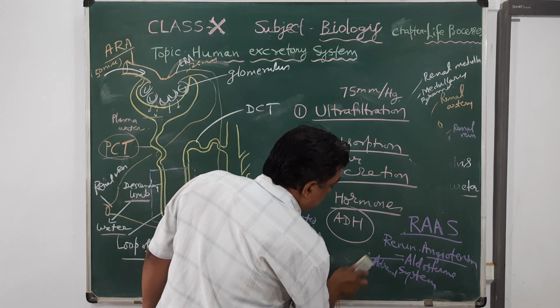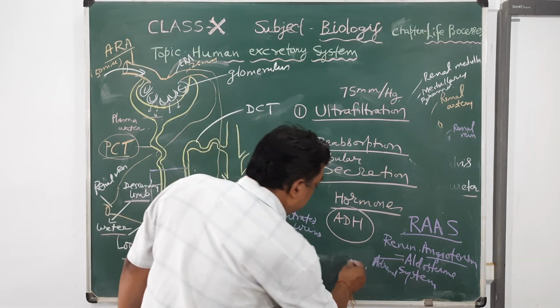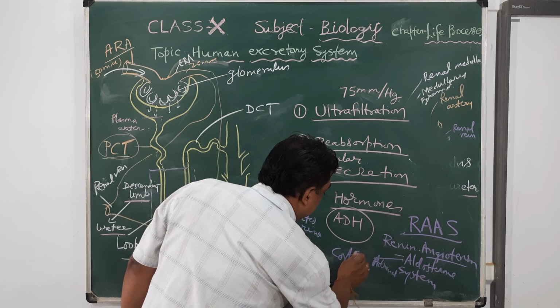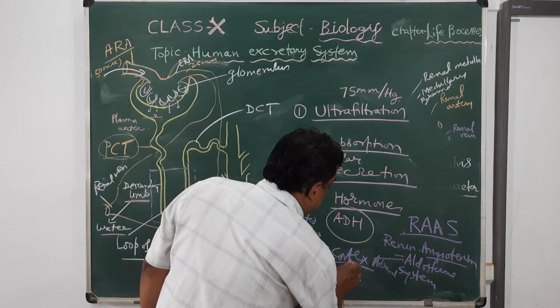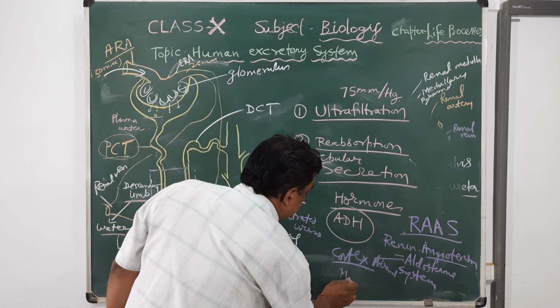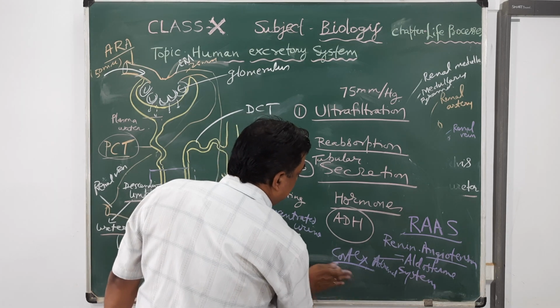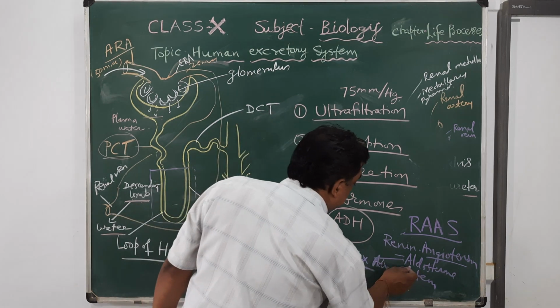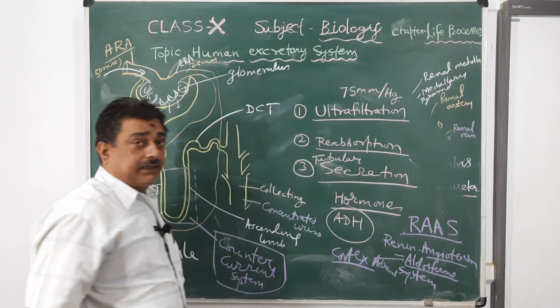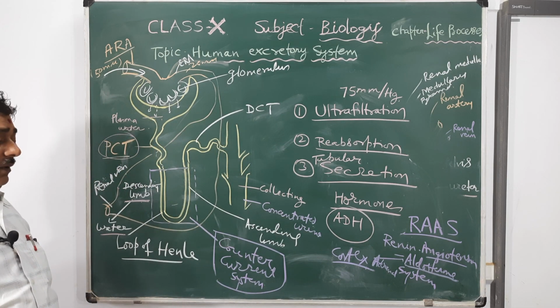Medulla part produces adrenaline, noradrenaline, so here they are not involved. Aldosterone is released from the cortex part, not from the medulla part.